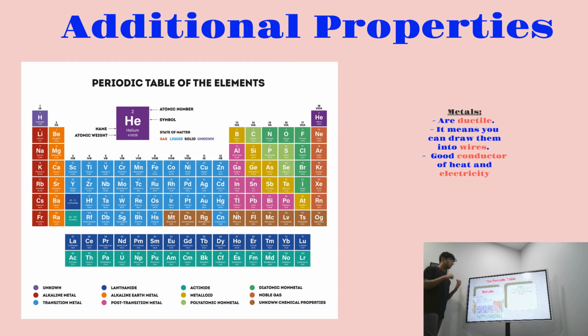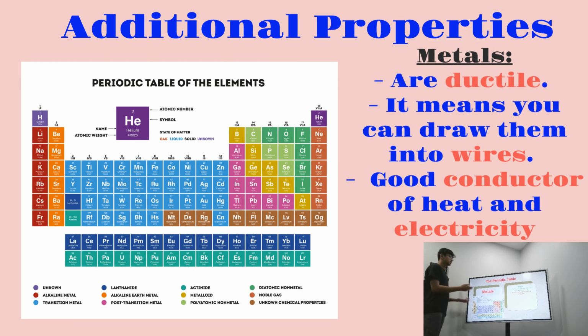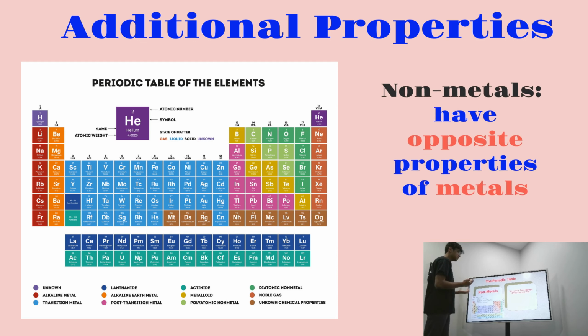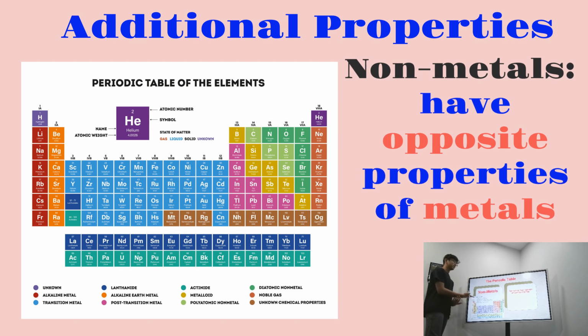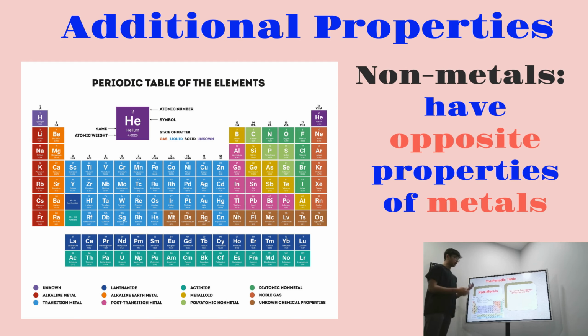Metals are also really ductile, which means that you can draw them into thin wire. And metals are also really good conductors of heat and electricity. So that's just some properties of metals. Non-metals are basically just the opposite of metals. Whatever properties we named for the metals, the non-metals will have exactly the opposite. So that's basically what metals and non-metals are.